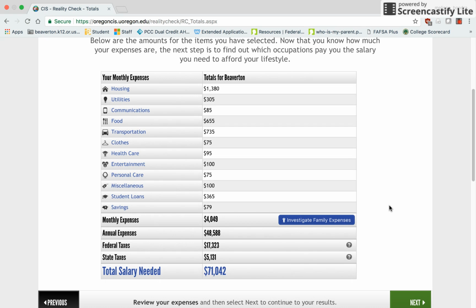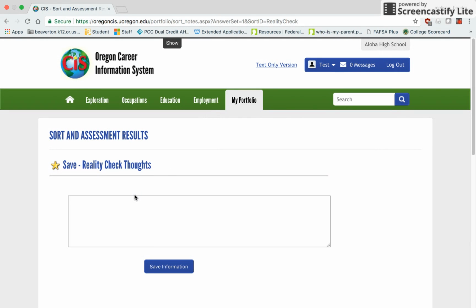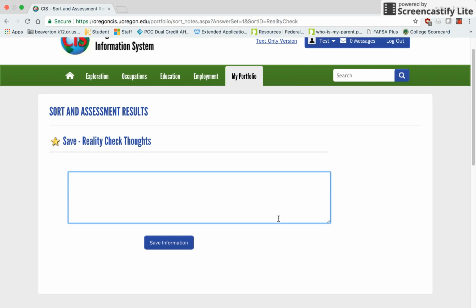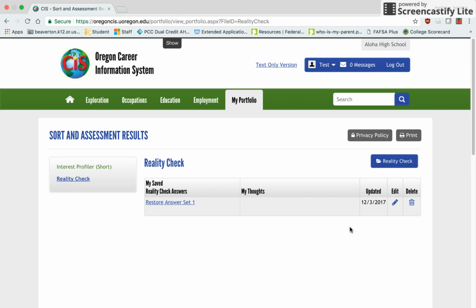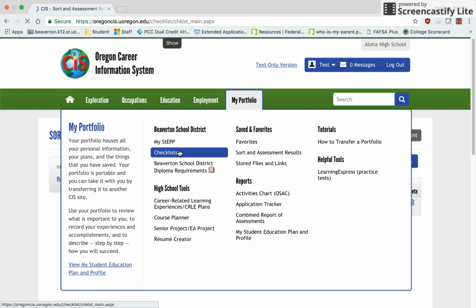When you have looked through your results and are done processing, click the Save at the top of the page and write a quick reflection about your thoughts on this activity. You might talk about any things that were surprising, whether or not the expenses were high or low in your mind, and whether or not you learned anything new. You must write a total of at least 20 words for this reflection activity to be considered complete. When you're done, click Save Information and return to your checklist by going My Portfolio Checklists.